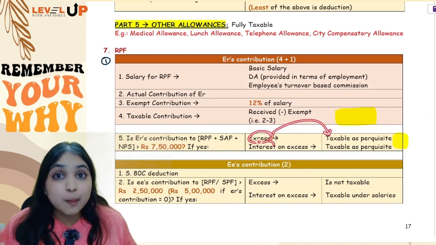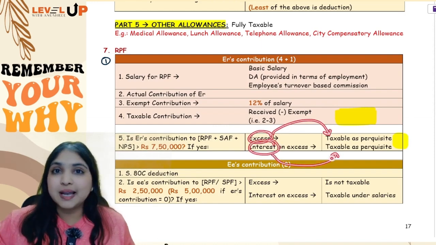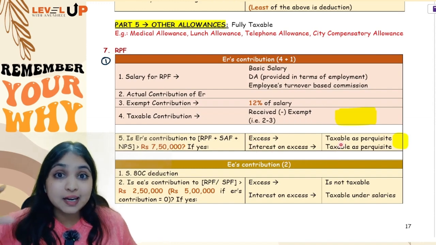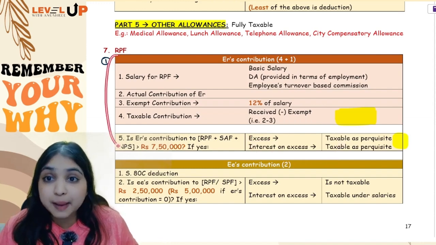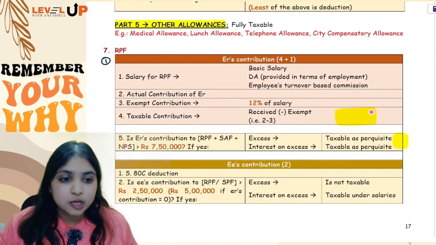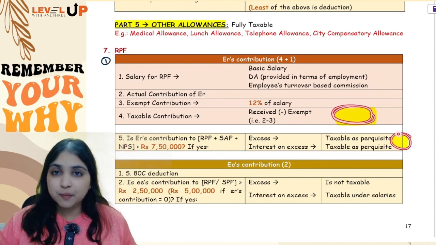Then on the excess, how much is the interest? Even that interest will be taxable as perquisite. So you will get a taxable number from how many places for employer's contribution? From 2 places, from your 4th step also, from your 5th step also. Okay.